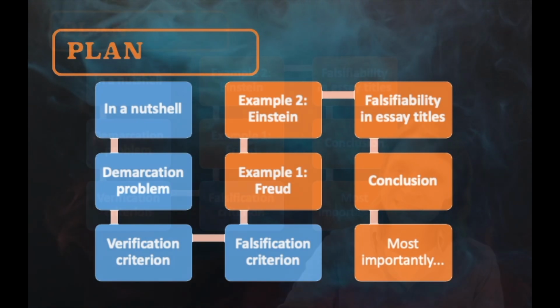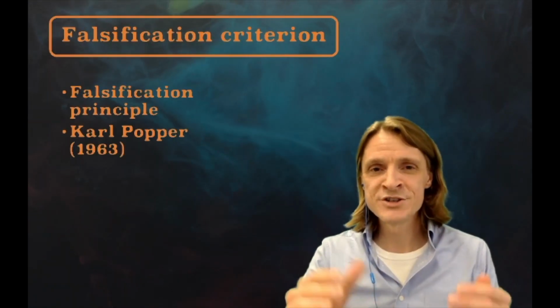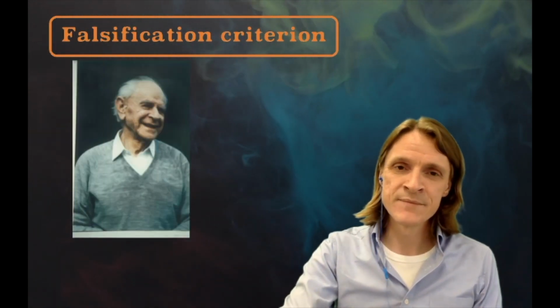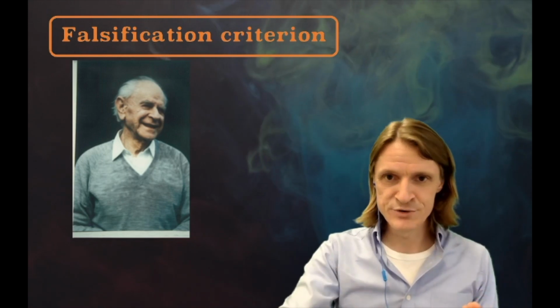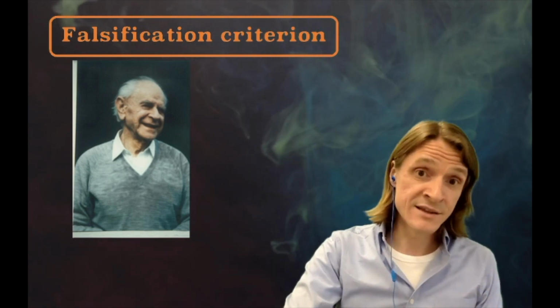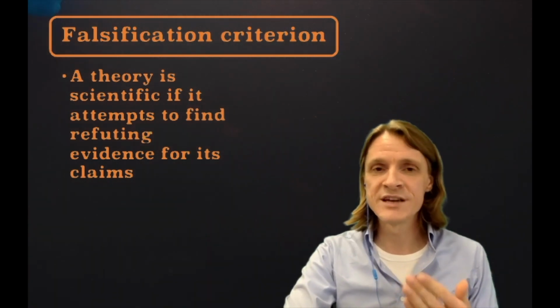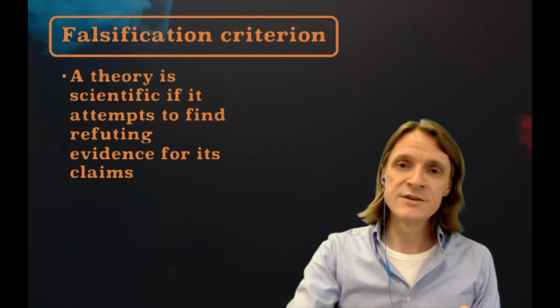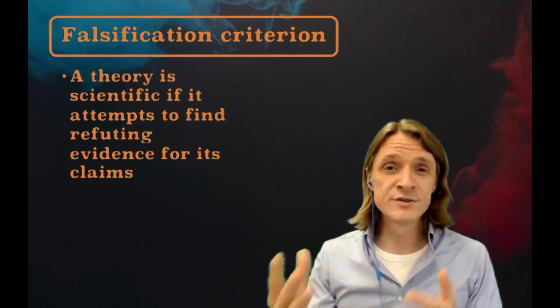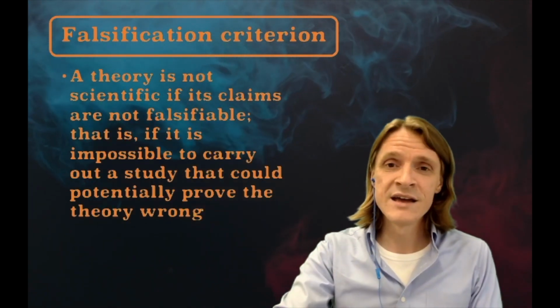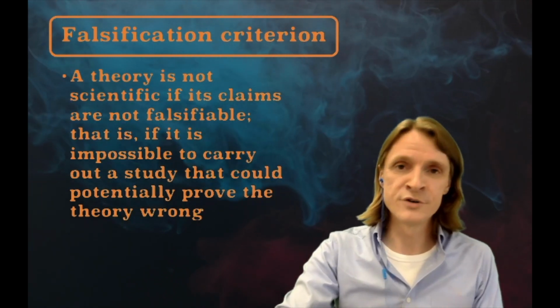Karl Popper in 1963 proposed an alternative demarcation criterion that is widely accepted today. It is known as the falsification principle, and it can be summarized like this. A theory is scientific if it attempts to find refuting evidence for its claims. A theory is not scientific if its claims are not falsifiable. That is, if it is impossible to carry out a study that could potentially prove the theory wrong.